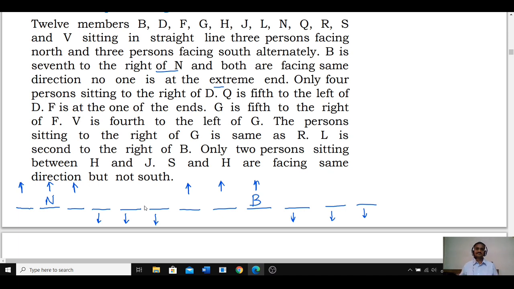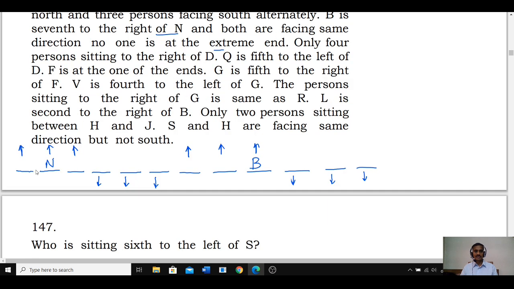The next one: both are facing the same direction, no one is seated at the extreme end, only 4 persons sitting to the right of D. D has 4 members on the right hand side, that is 1, 2, 3, 4. So D can be here, right? Hence D can be at this place. And what is the other possibility? D can be here as well.